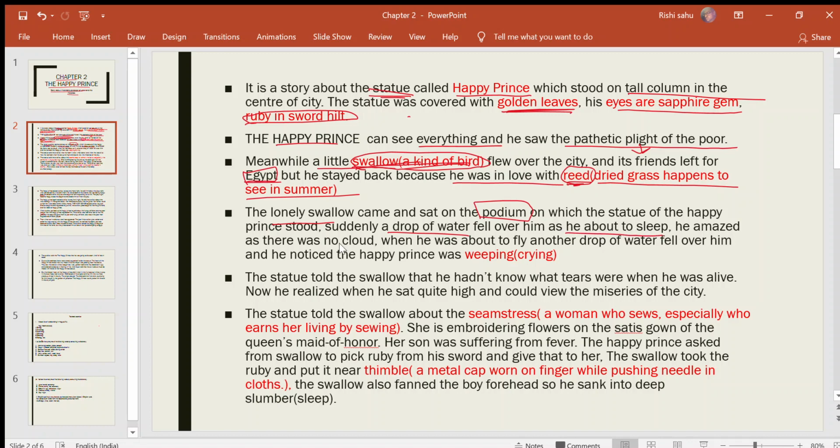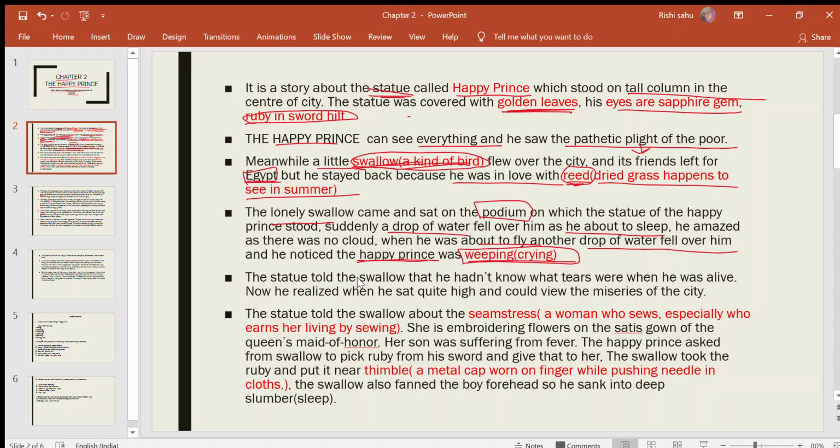He was amazed as there was no cloud. When the drop fell on him, he decided to go somewhere else. When he was about to fly, another drop of water fell over him, and he noticed the Happy Prince statue was weeping. What do you mean by weeping? Weeping means crying.